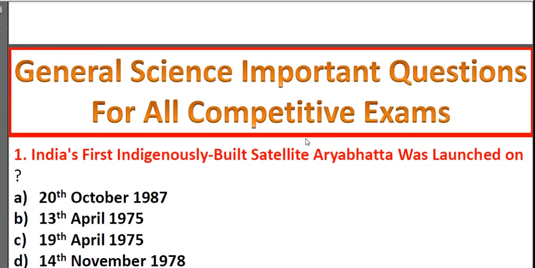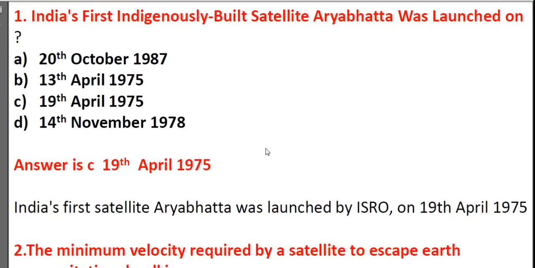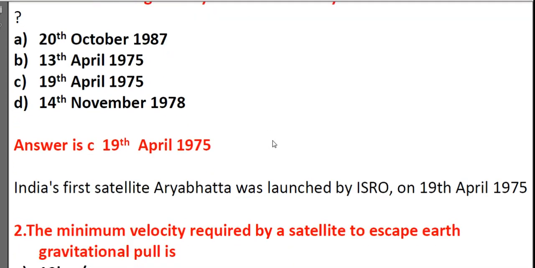Let's get started. Very first question. India's first indigenously built satellite Aryabhatta was launched on: 13th October 1987, 13th April 1975, 19th April 1975, or 14th November 1978? It's C, 19th April 1975. India's first satellite Aryabhatta was launched by ISRO on 19th April 1975.